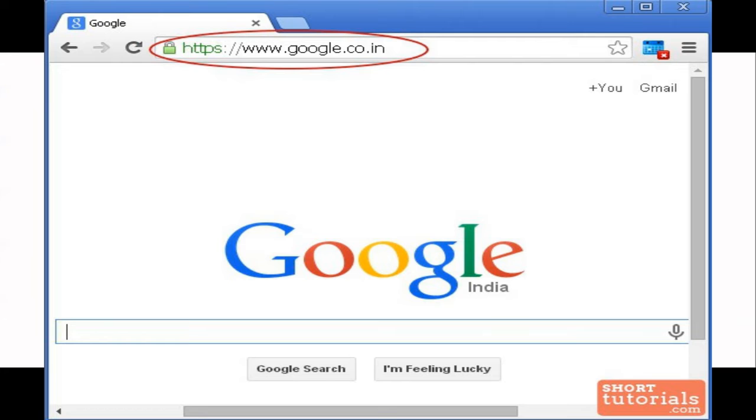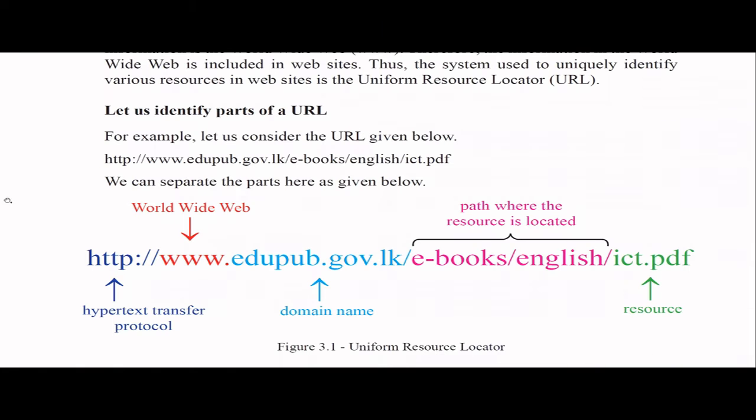So this URL format is a very important thing. Here we have HTTP. I told you HTTP is one of the very important protocols. This is the main protocol. And we have www, which is World Wide Web.